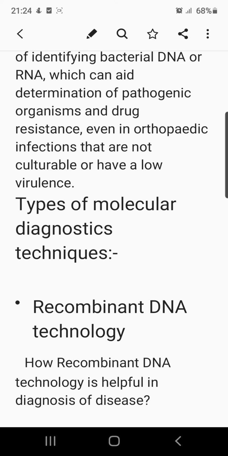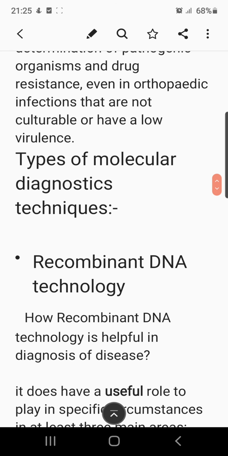That detection can be done by amplification of nucleic acid by PCR techniques, and this is how PCR techniques can be very helpful for detecting different amounts of DNA or a very low amount of virulence present in the organism's body. Let's see what the different methodologies or techniques are.